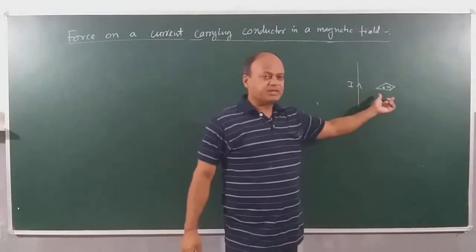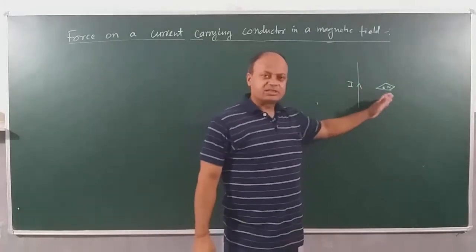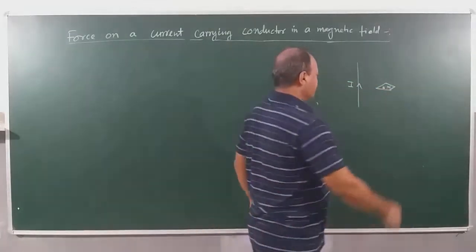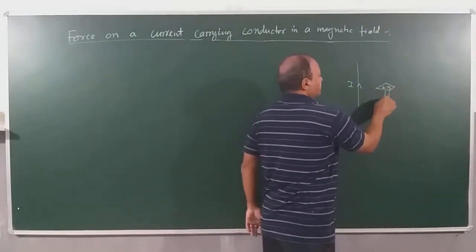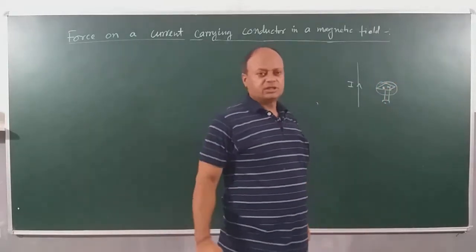That this compass experiences a force, right? We already discussed this Oersted experiment, that when we place a magnet, a compass, near a current carrying wire, it experiences magnetic force.